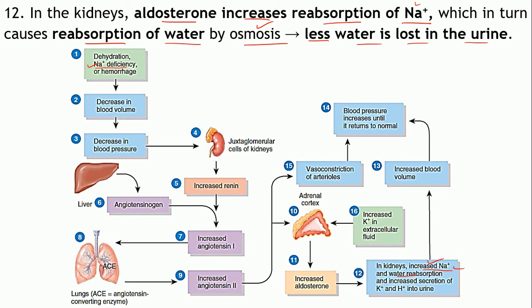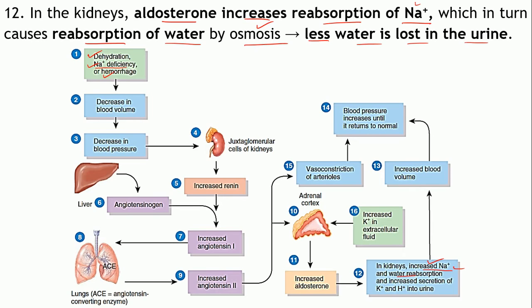So will it bring back the homeostasis of decrease in the body fluids? That is what has happened in dehydration or hemorrhage. It has also brought back the fluid balance, so it helps in maintaining the homeostasis of body fluid as well.